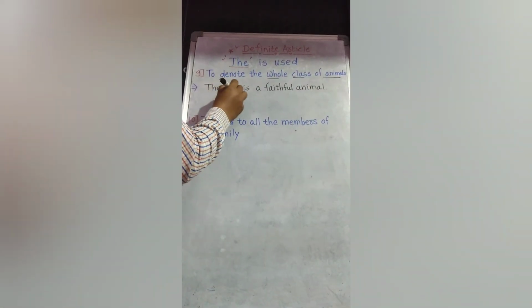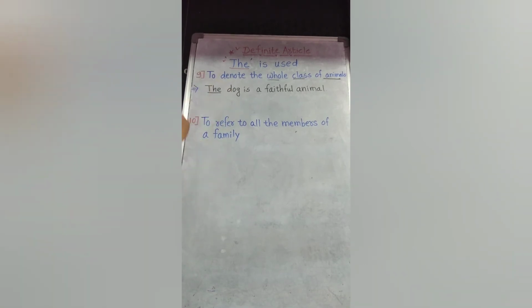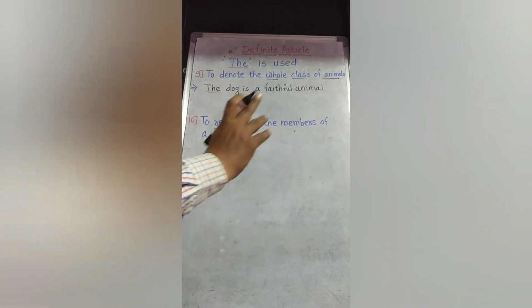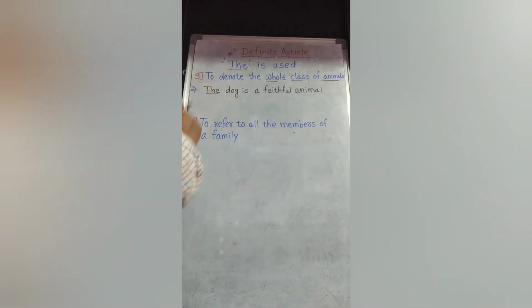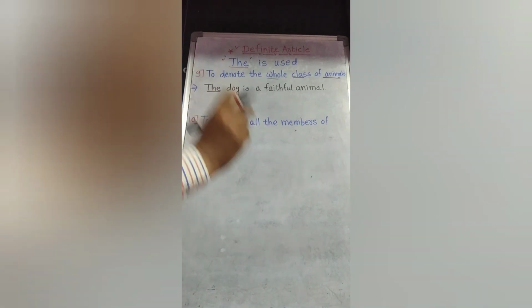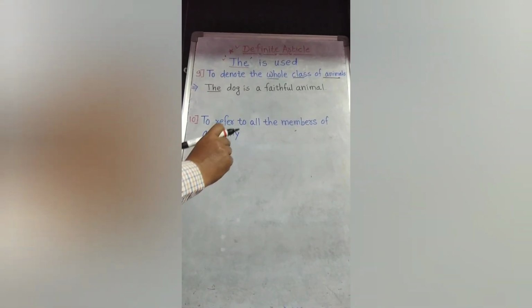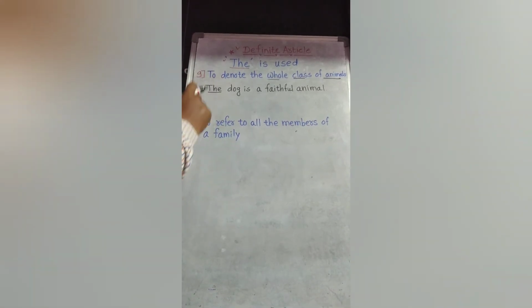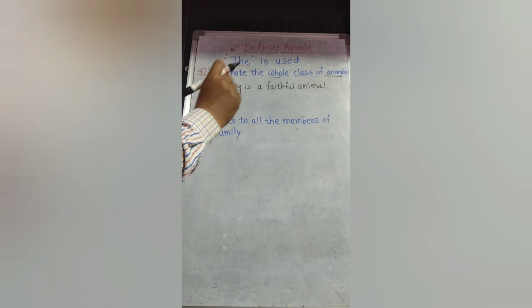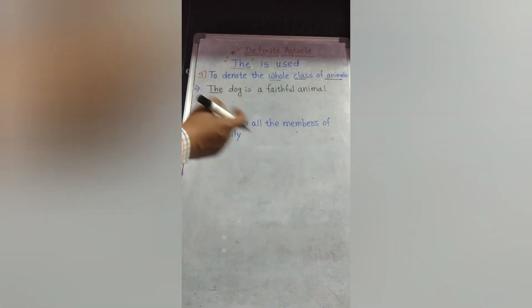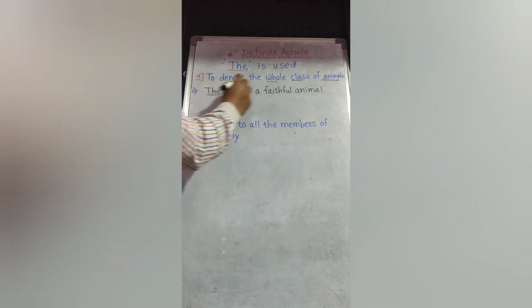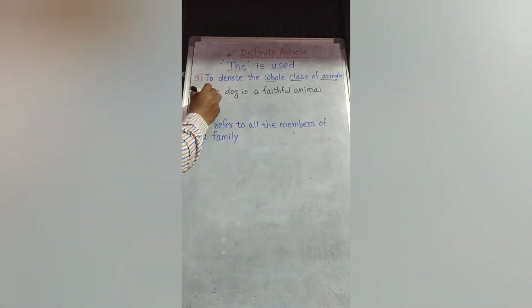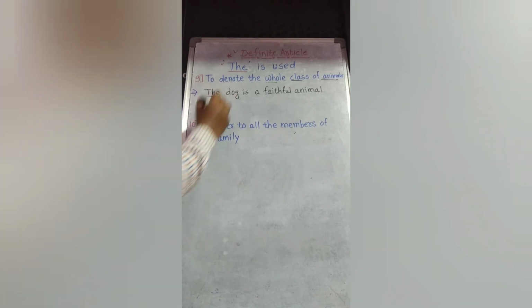Here, in this sentence, the dog is referred to only one? The answer is no. यहाँ पर जो मैंने dog के लिए the उपयोग किया है, ये केवल किसी एक डॉग के लिए उपयोगी नहीं है, सारे डॉग्स के बारे में ये कहा गया है. द डॉग इज अ फेथफुल एनिमल. इट मीन्स द डॉग ऑफ माइन, योर्स डॉग, all the dogs in the world are faithful. So, to denote the whole class of animals, we use the. The dog is a faithful animal.